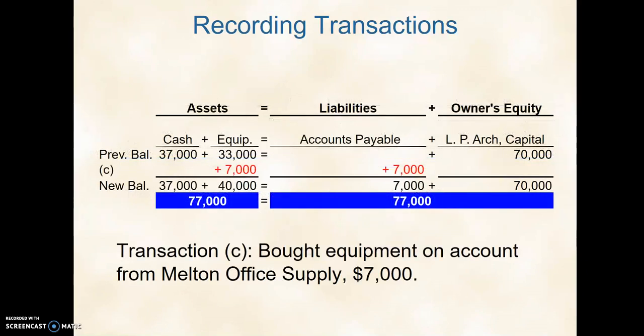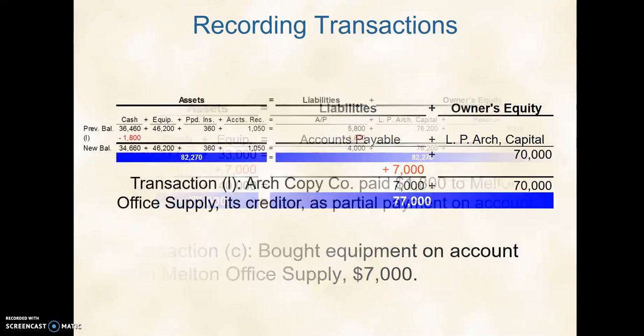Another one. If we buy on accounts, this is the accounts payable where we're waiting to pay. So if we buy on accounts, our accounts payable, well, what are we getting? Equipment, and that goes up. And how are we getting it? We're adding to our debt. Remember, if we're adding to our debt, almost like you add to a credit card balance, it would go up. And then both sides still equal.